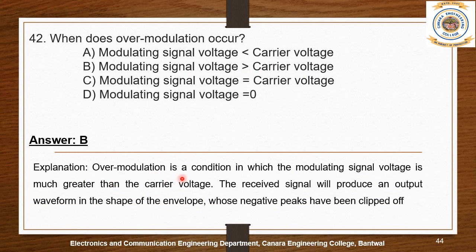Overmodulation is a condition in which the modulating signal voltage is much greater than the carrier voltage. The received signal will produce an output waveform in the shape of the envelope whose negative peaks have been clipped off.